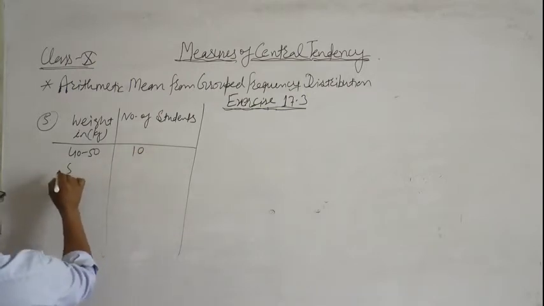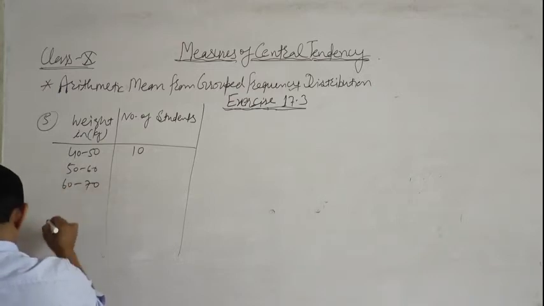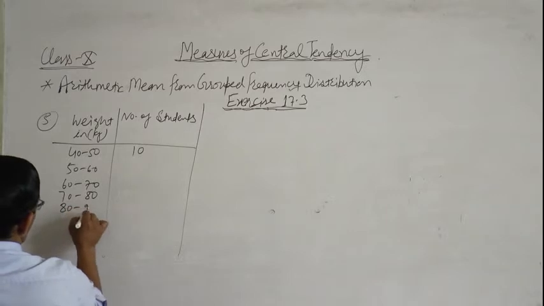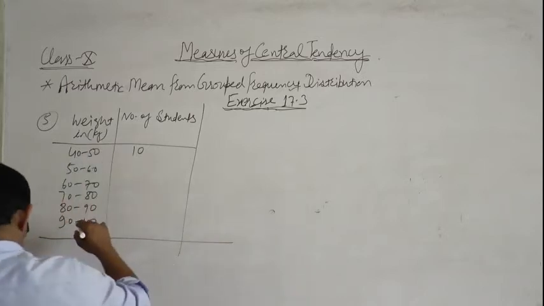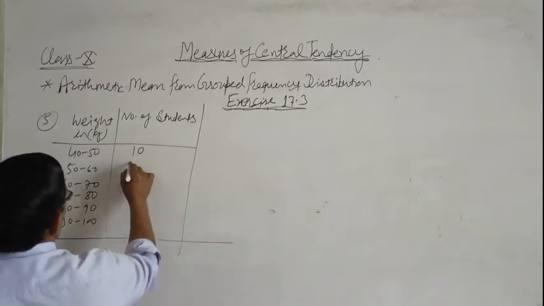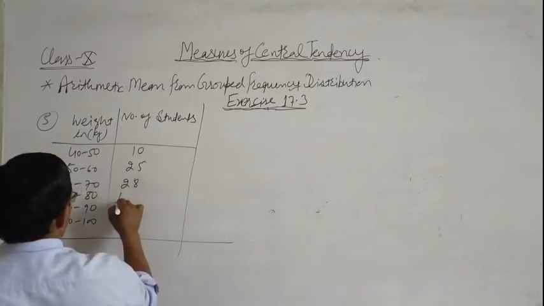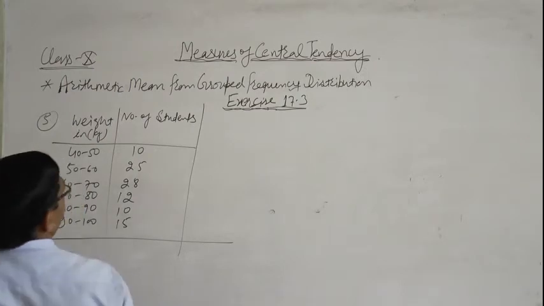Then 50 to 60, 60 to 70, 70 to 80, 80 to 90, and 90 to 100 kilograms. Number of students are 25, 28, 12, 10, 15.